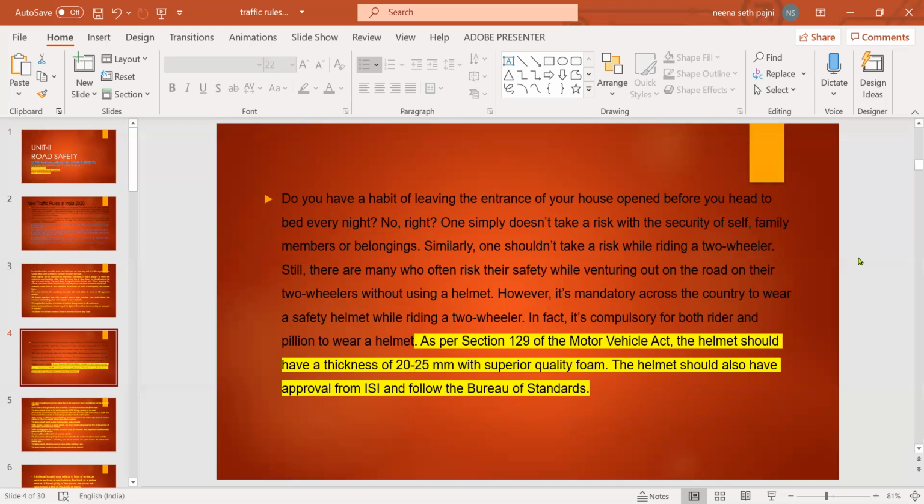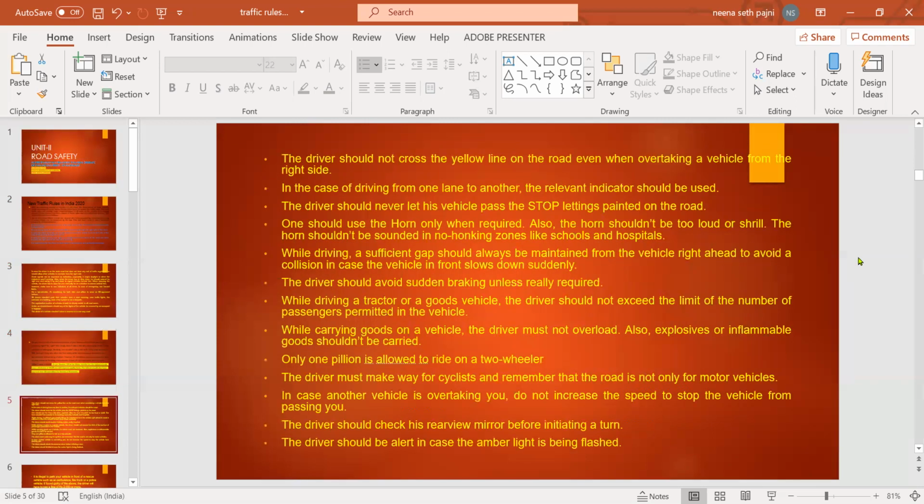As per Section 129 of the Motor Vehicle Act, the helmet should have a thickness of 20 to 25 millimeters with superior quality foam. The helmet should also have approval from ISI and follow the Bureau of Standards. The driver should not cross the yellow line on the road even when overtaking a vehicle from the right side. In the case of driving from one lane to another, the relevant indicator should be used. The driver should never let his vehicle pass the stop lines painted on the road.